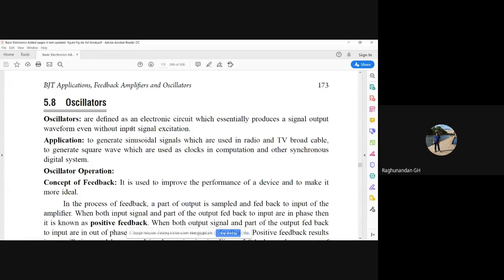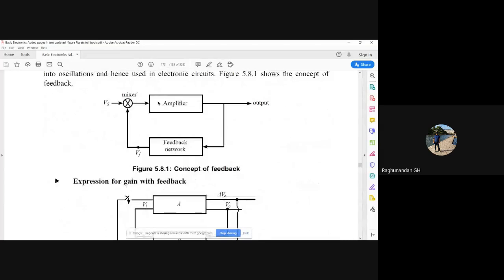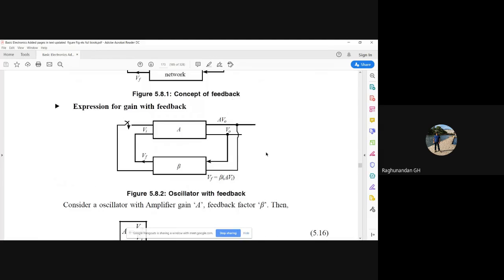So how are we going to compensate for that input? We do it just by giving feedback. We will take back the feedback concept again. Here there is an amplifier circuit. For the oscillator also we'll take the same amplifier circuit we have discussed already. But the change is that no input from the supply is given at the input terminal. Here we used to give input from the supply, but now we are not going to.